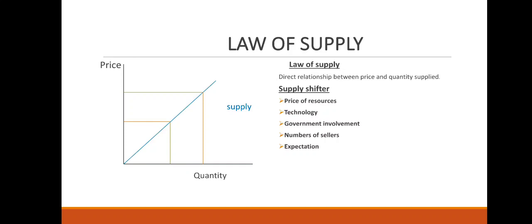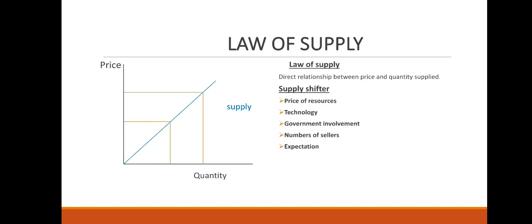Then government involvement. Action of government can also cause the supply curve to shift. If government taxes the suppliers, this shifts the supply curve to the left. But if they give subsidies and give more money to the suppliers, this will cause the supply curve to move to the right.